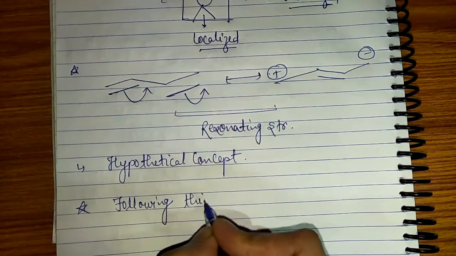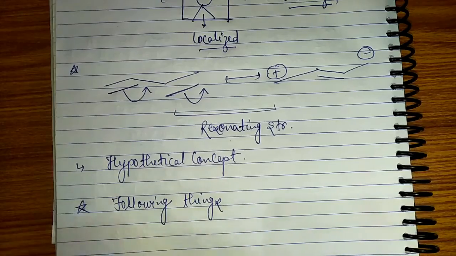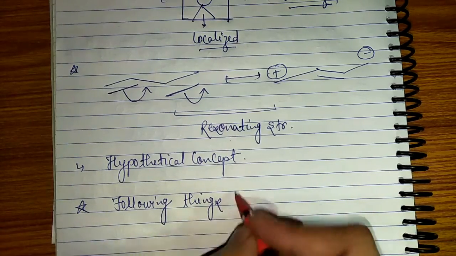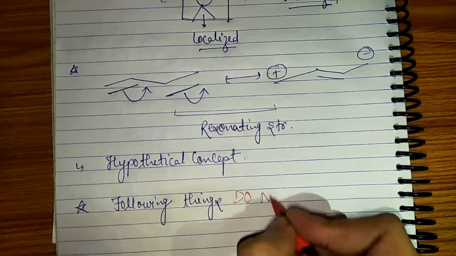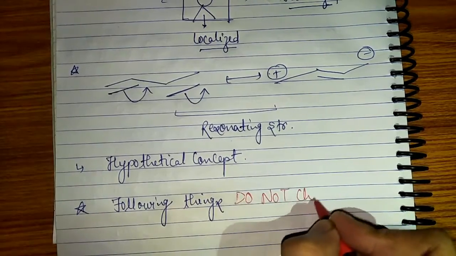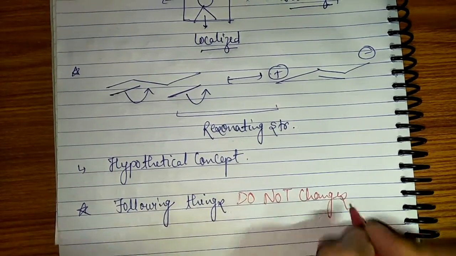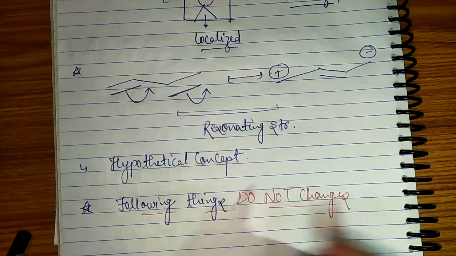Before explaining you the detail about resonance, let me tell you something. Following things do not change during resonance.